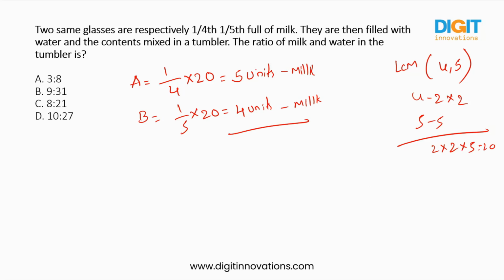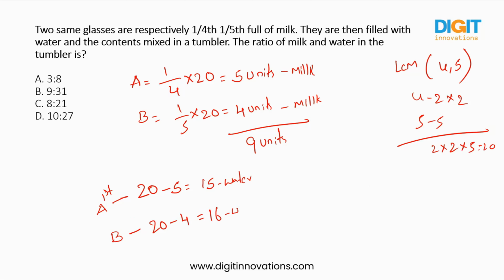Okay, in total how many units of milk are there? 9 units. So we already know in 20 units, 5 units are milk in the first glass A, and the remaining 15 units are water. And in glass B, 4 units are milk, and the remaining 16 units are water.